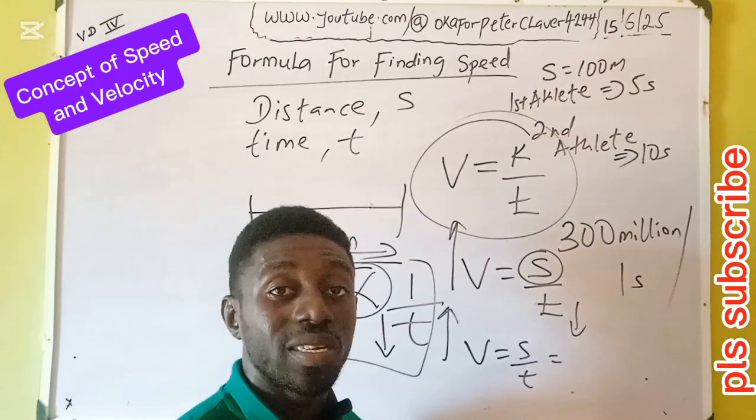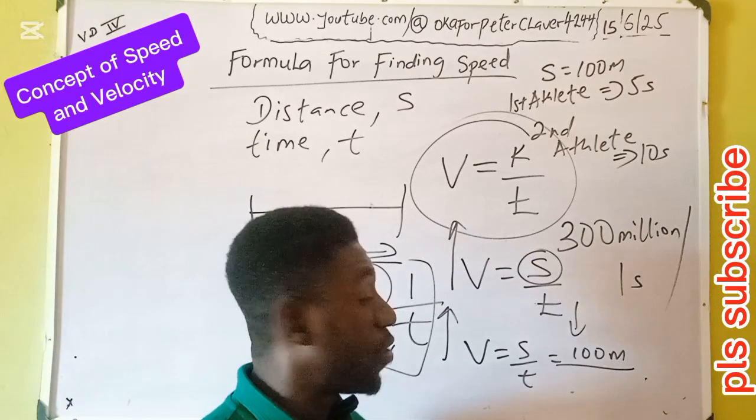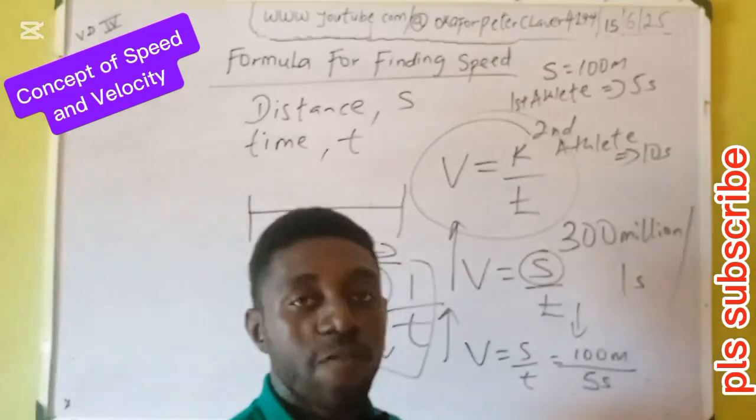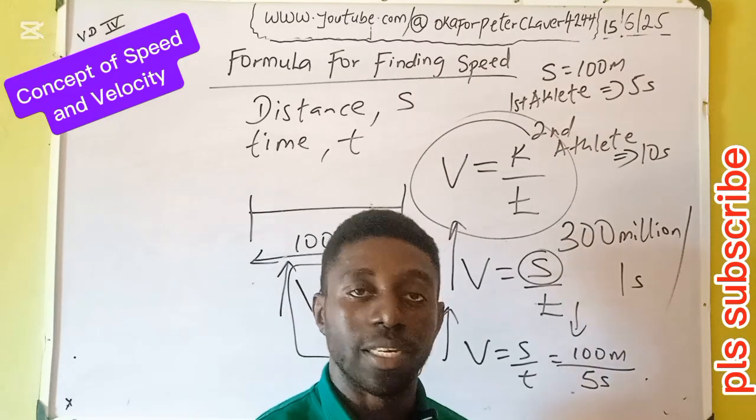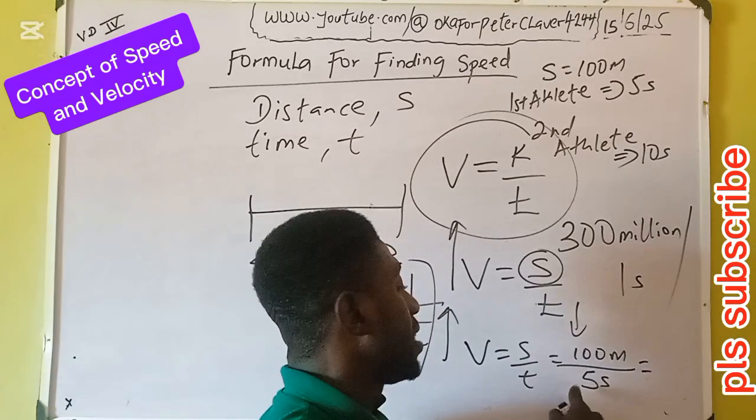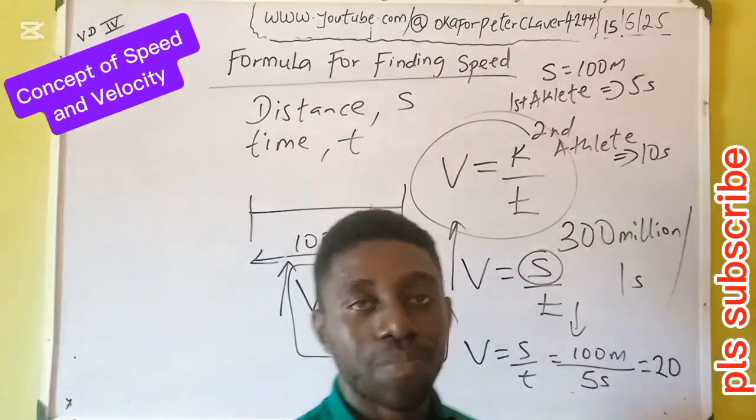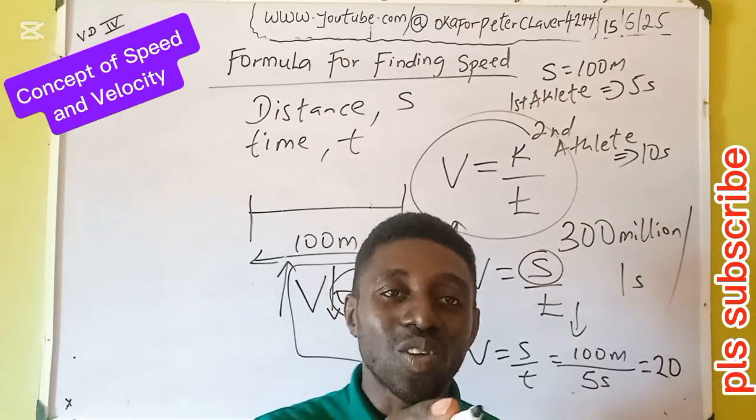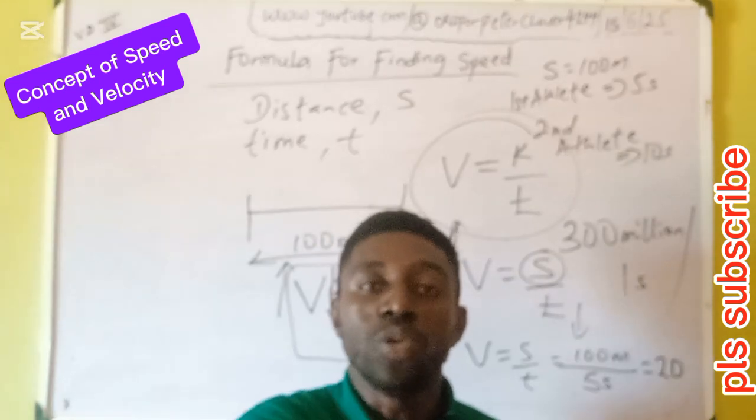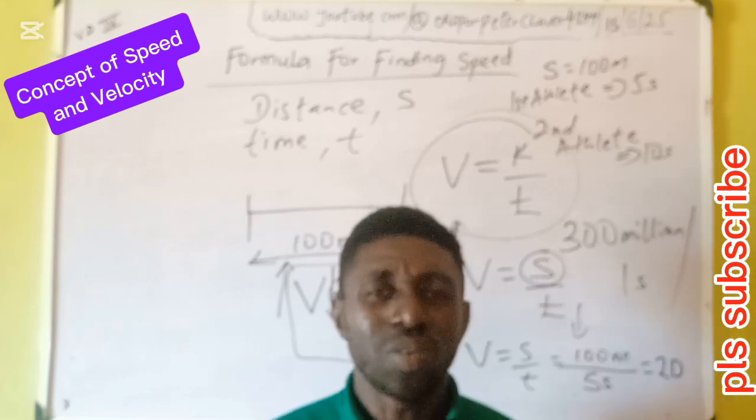For the first athlete, what's the distance? 100 meters. For the first athlete, what's the time taken? 5 seconds. Let's now get the speed. You ask yourself, 10 divided by 5 is 2. Then add the 0. 20. But 20 is not an appropriate measurement. 20 can mean anything. So we need to put the units of speed. The unit is also derived. It's not to be crammed.